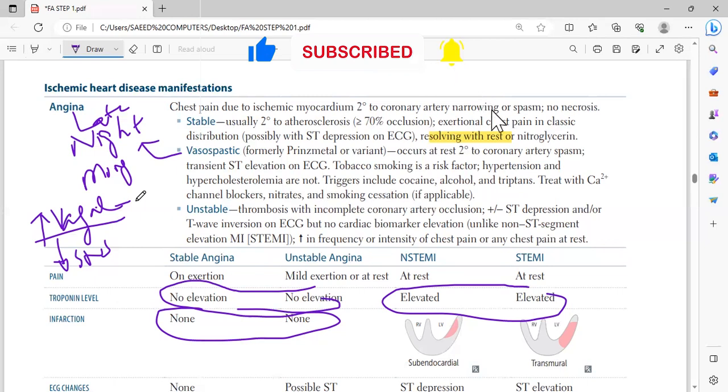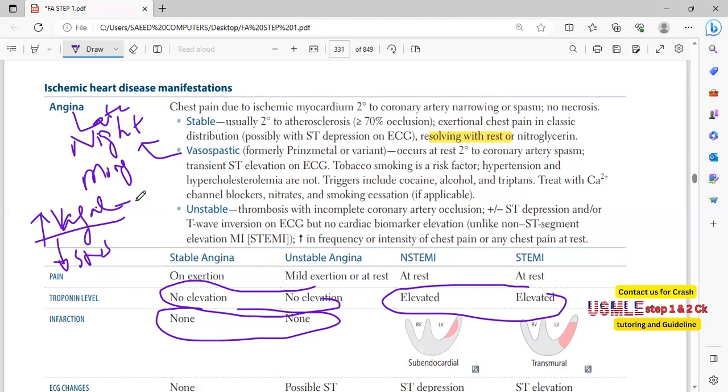So what is the pathophysiology? It is a hyperactivity of coronary smooth muscle due to endothelial dysfunction and autonomic imbalance, with more parasympathetic and decreased sympathetic activity. It is common from midnight to early morning.